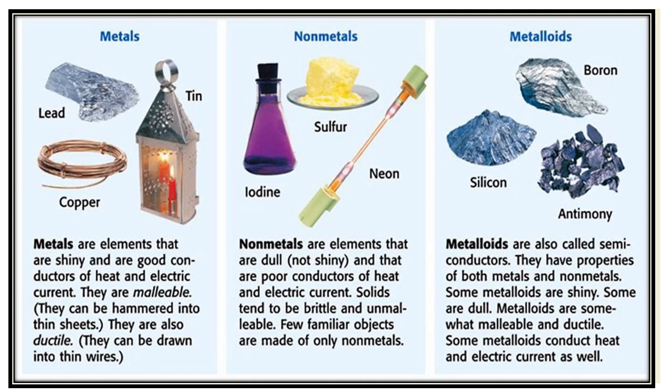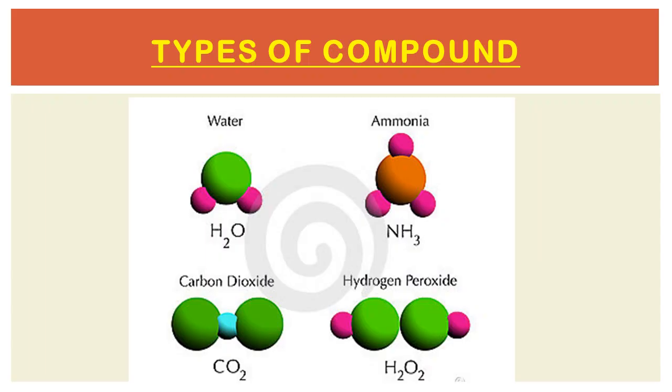Now what are metalloids? Students, metalloids are also called semiconductors. That means they are in between metals and non-metals. They have properties of both metals and non-metals. Some metalloids are shiny, some are dull. Metalloids are somewhat malleable and ductile. Some metalloids conduct heat and electric current as well. That means metalloids have characteristics in between metals and non-metals.